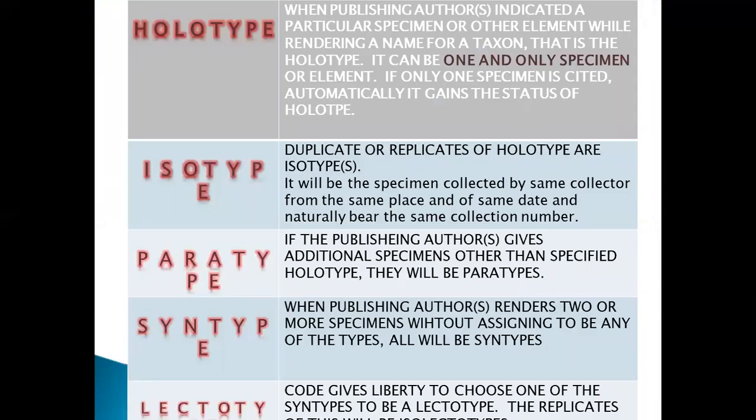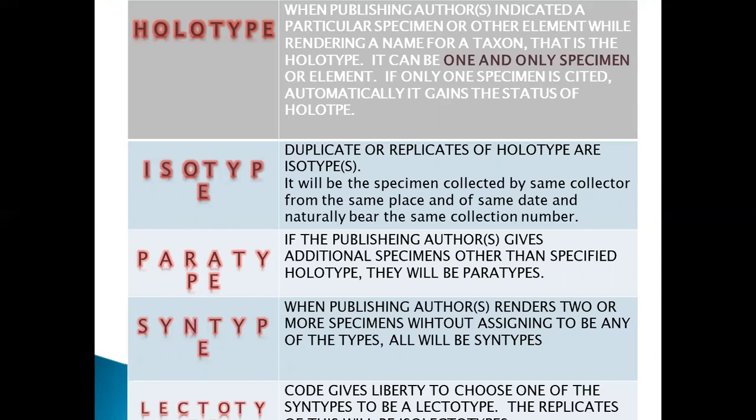Holotype is a particular specimen or other element while rendering a name for a taxon. It can be one and only one specimen or element. If only one specimen is cited, automatically it gains the status of holotype. Isotype: duplicates or replicates of holotypes are isotypes. It will be the specimen collected by the same collector from the same place and on the same date, and naturally bears the same collection number.